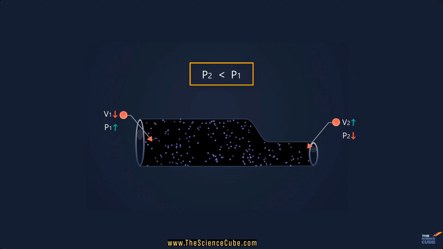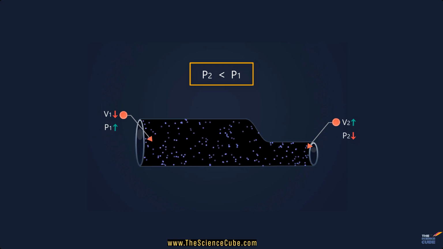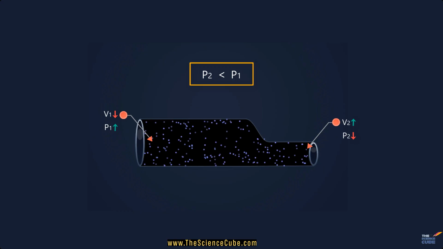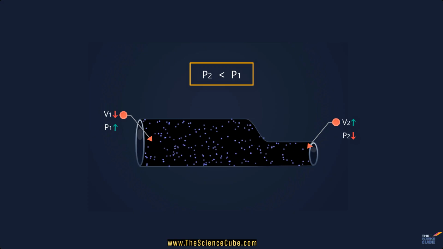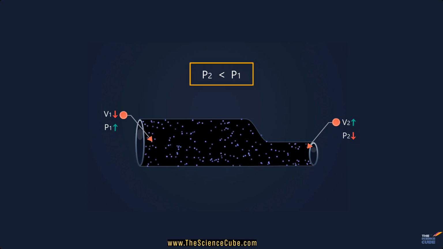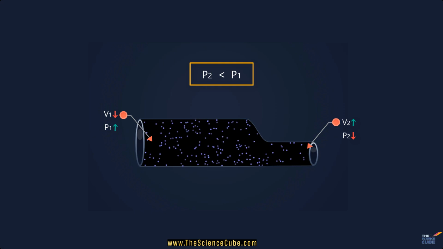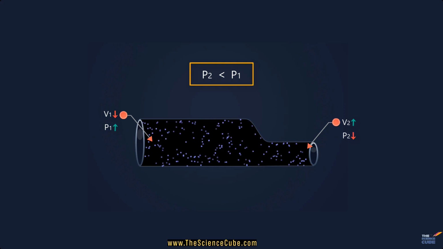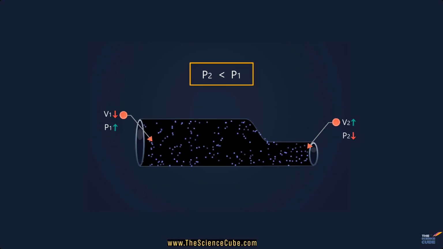Now, over the years, I've realized that the best way to understand Bernoulli's equation, or for that matter, any other equation or formula, is to derive it, because that also eventually helps you work around complicated physics problems. Now, Bernoulli's equation works only under certain conditions.